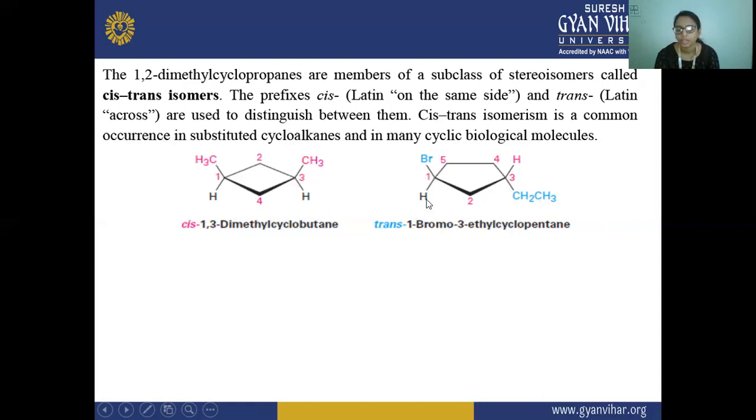Here, if they are substituted, then they show isomerism. You can see that on the first position the bromo is on this side, and on the third position the ethyl is on the different side, across or on the opposite face. So that is why this is trans 1-bromo-3-ethyl cyclopentane. This whole thing is cis-trans isomerism shown in substituted cycloalkanes.